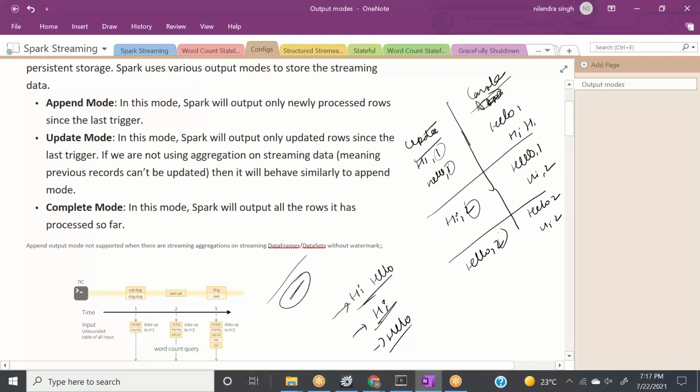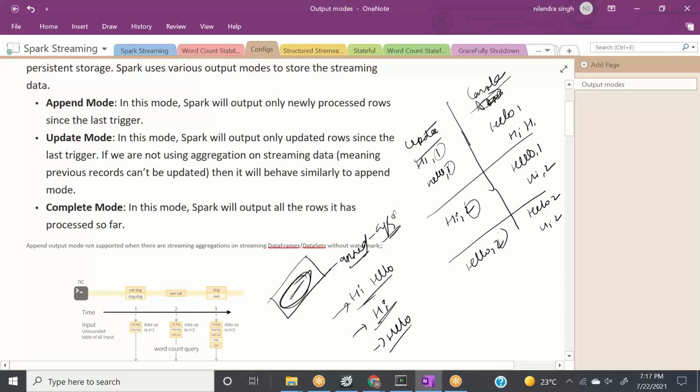I am contradicting myself. I'm saying your mode is append, you have only new rows in your state information, but at the same time I'm asking, give me the number of words which have occurred during the session. Spark says, guys, please improve your instructions, give me instructions which are in sync. How can I count the number of words if I don't have that session information in my state checkpoint directory? Because you have given me append mode and you are doing aggregation.